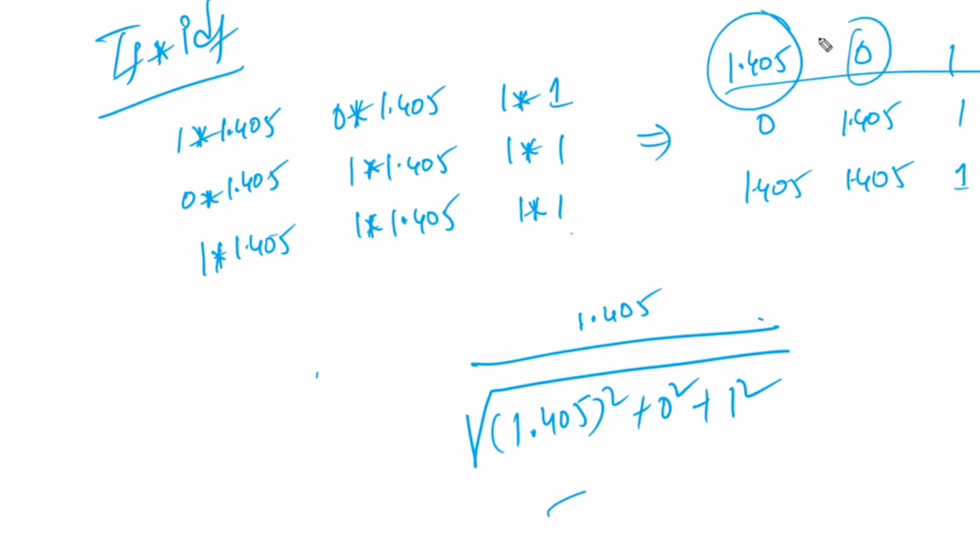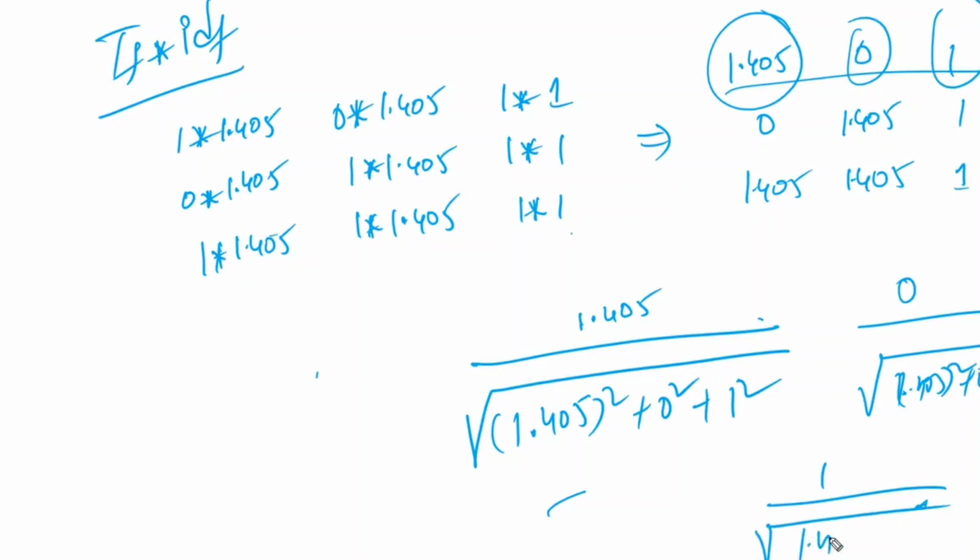Similarly, 0 divided by the square root of 1.405 squared plus 0 squared plus 1 squared, and 1 divided by the same square root. Once the normalization is done, the values we get are the normalized values of the TF-IDF vectorizer.